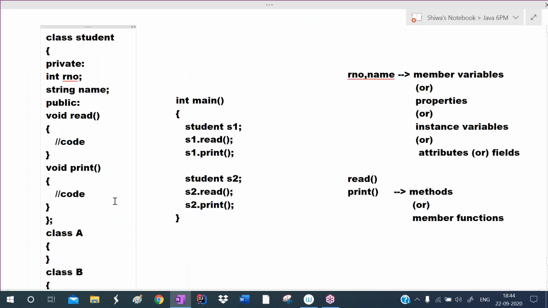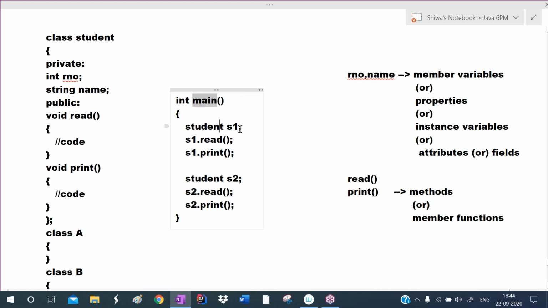Because if main becomes a member of the class, we have to create an object for this class. But when will the object be created? Inside the main only. So here we are creating the object in the main. If we define main inside the class, we have to create the object for this class, and with the help of that object, we have to call the main method. But the object will be created inside the main only.